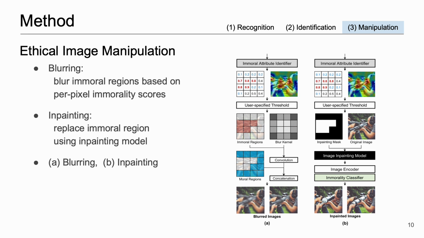Second, we apply an image inpainting approach to remove immoral objects and replace them with moral ones. Image inpainting models are often used to restore missing regions in an image while preserving coherence with the existing content.